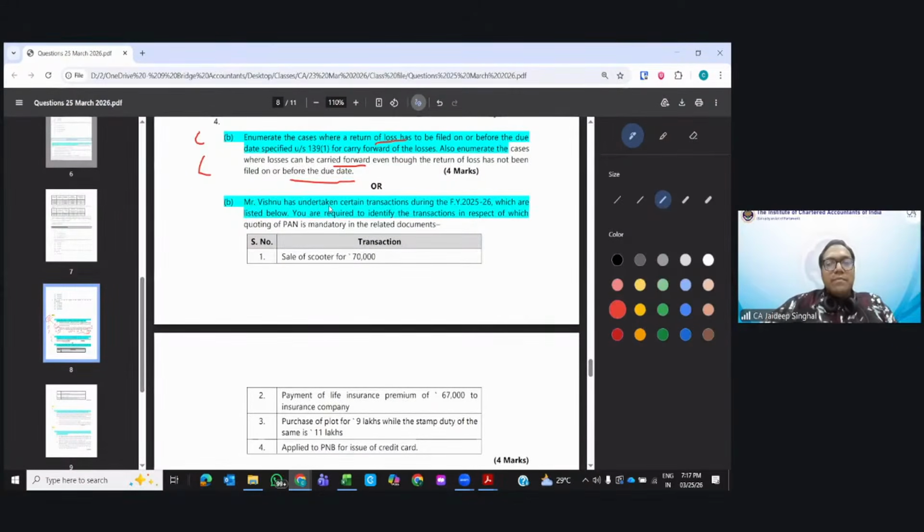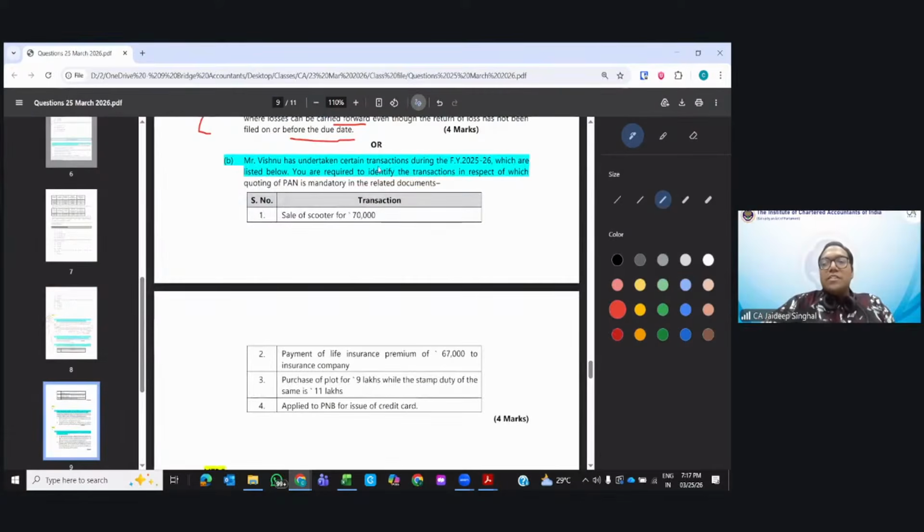Mr. Vishnu has undertaken certain transactions during financial year 25-26 where the PAN number is mandatory. Sale of scooter. If we are selling the scooter, is PAN mandatory? Was there any such transaction? No, nothing like sale was there. Life insurance premium 67,000, whether you pay in cash or whatever form you pay, it is greater than 50,000, then PAN number is required. Purchase of flat 9 lakhs, stamp duty value 11 lakhs.